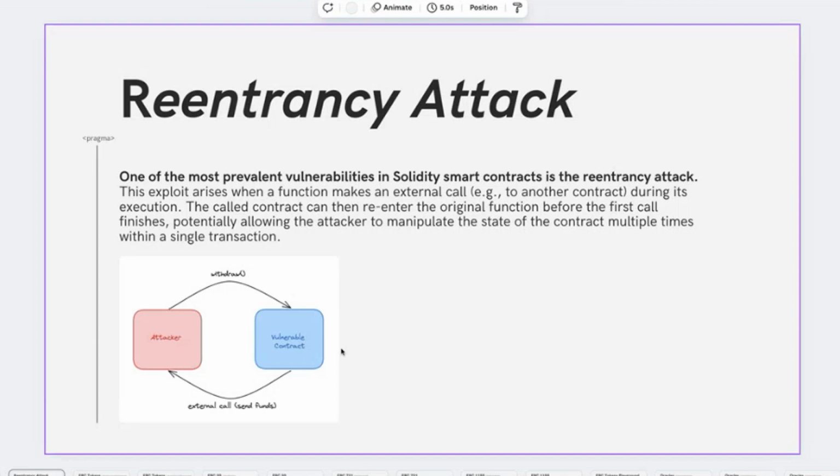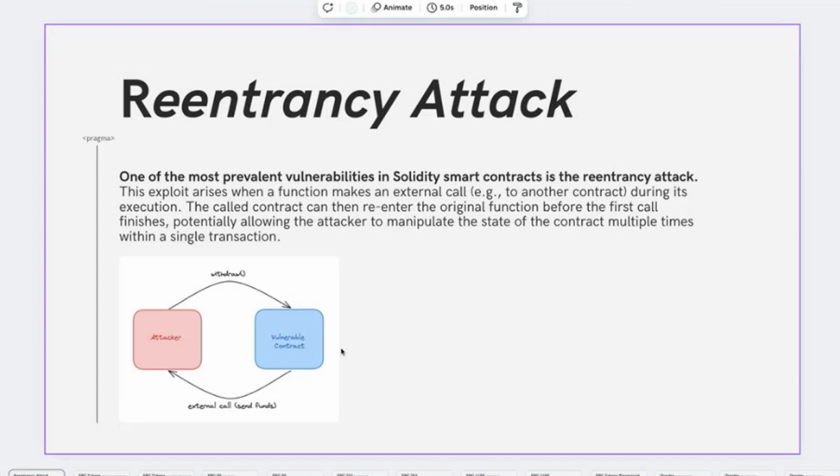I don't know if you guys remember back in 2016, but another infamous attack happened, the so-called DAO attack. At the time, an attacker through a reentrancy attack was able to drain $60 million in Ether, which today I imagine is even over $1 billion. How this works is we have a vulnerable contract that does not implement the so-called checks-effects pattern, which we'll shortly see.